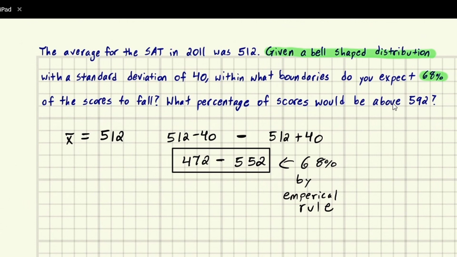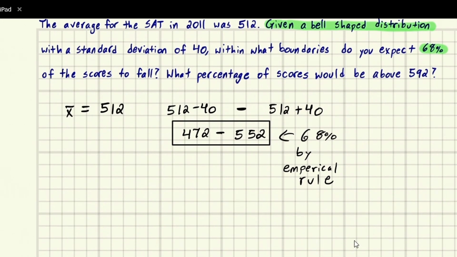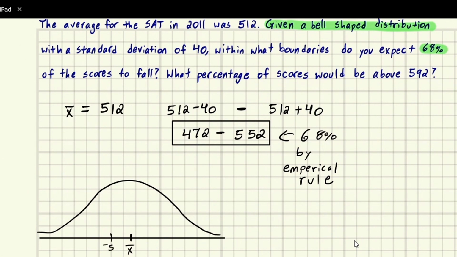So they want to know above 592. Again, we're going to use the empirical rule. But in order to really do this one, we need to figure out how many standard deviations this is, and then we'll figure out the remaining. Because the empirical rule says this: if we have a bell-shaped distribution and we've got the mean in the middle, and we go down 1 standard deviation and up 1 standard deviation, let me put the mean on a tick mark. It'll make it easier to draw.